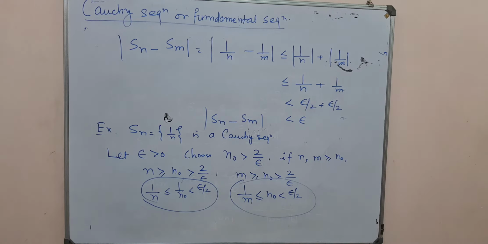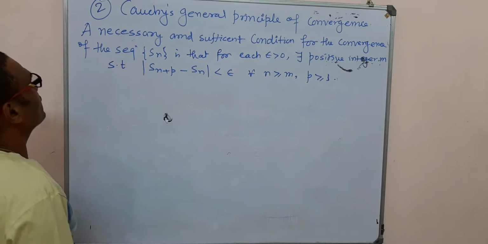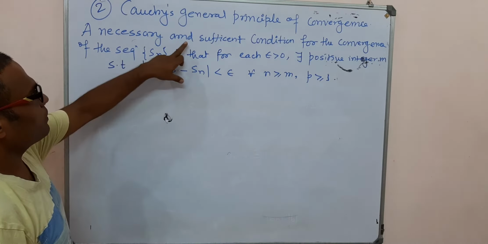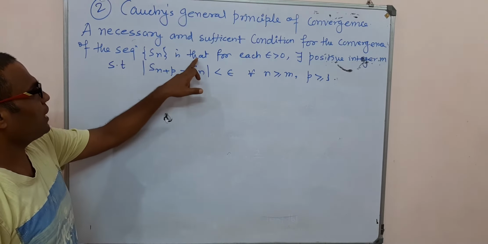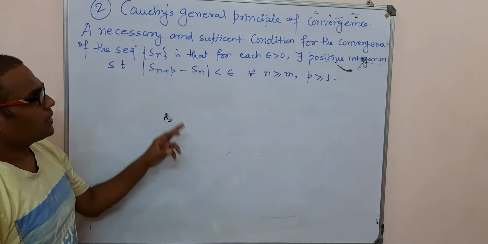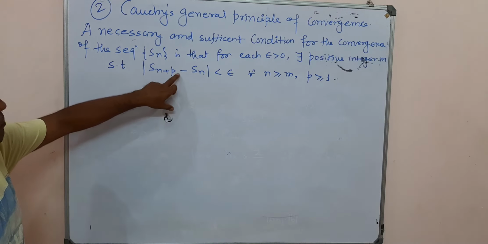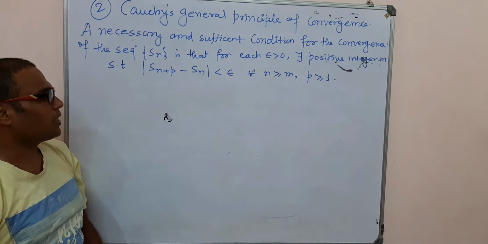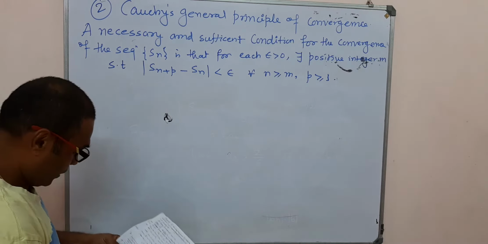Now we establish the Cauchy general principle of convergence: a necessary and sufficient condition for the convergence of the sequence Sn is that for each epsilon greater than 0, there exists a positive integer m such that mod of Sn plus p minus Sn is less than epsilon for all n greater than or equal to m and p greater than or equal to 1.